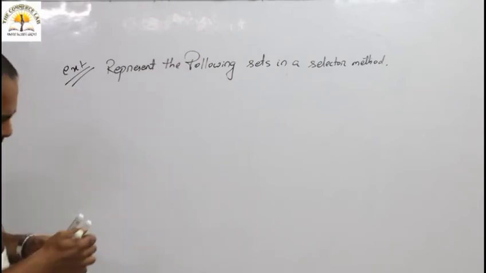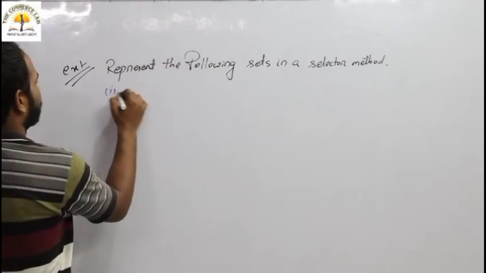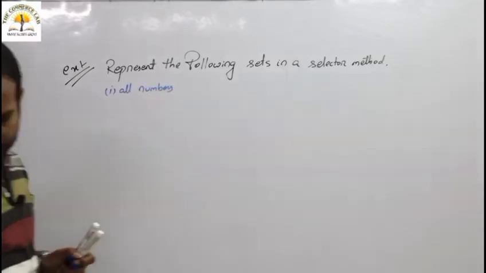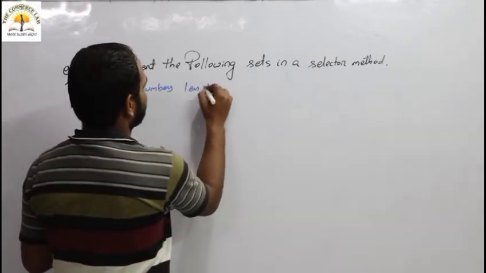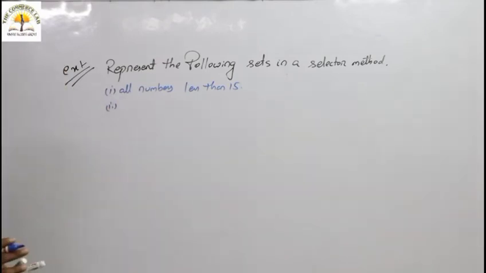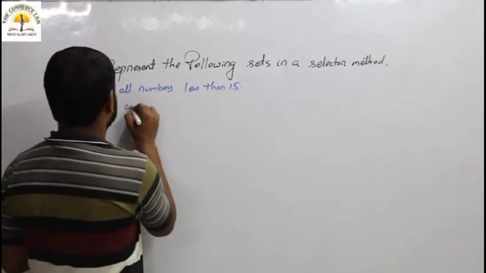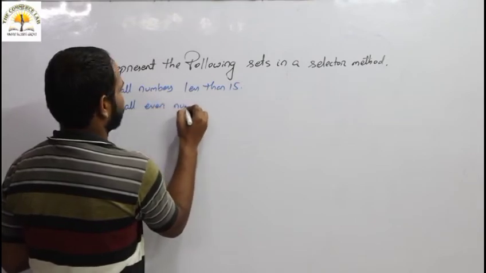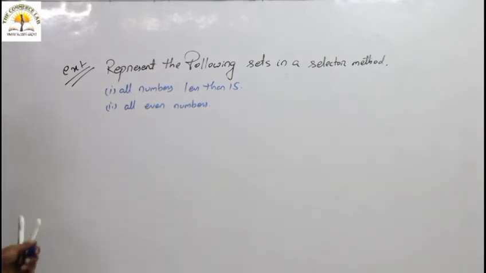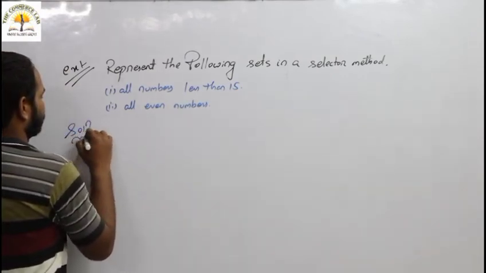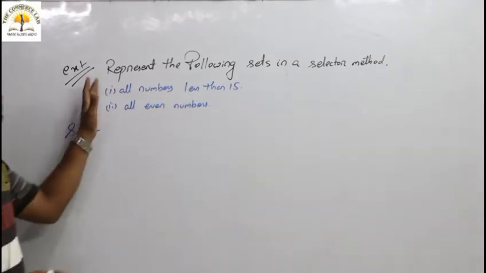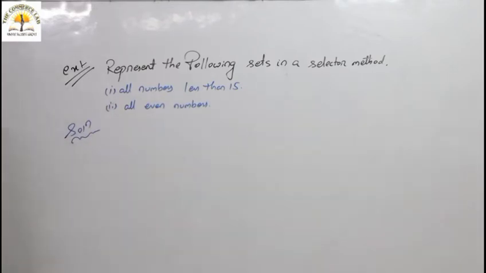First one, all numbers less than 15. Second one, all even numbers. So we have to represent both in set selector method.